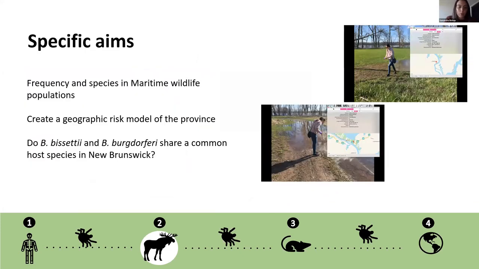The specific aims of my project are to determine the species in which the bacteria infect, as well as the frequency in which they are infected. In order to establish human risk of contracting these diseases provincially, we need evidence that supports the presence of the bacterium in our wildlife that serve as the zoonotic reservoirs. I will then create a geographical risk model to display the areas of high infection to determine the incidence rate of infected wildlife species. Finally, I hope to determine whether or not Borrelia bissettii and Borrelia burgdorferi share a common host species in New Brunswick.